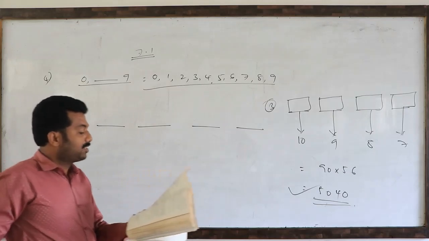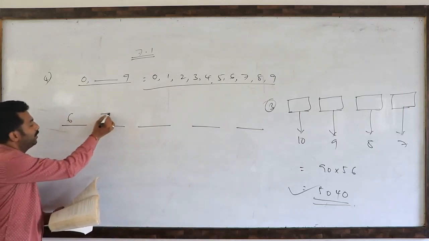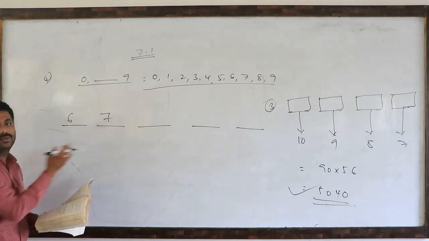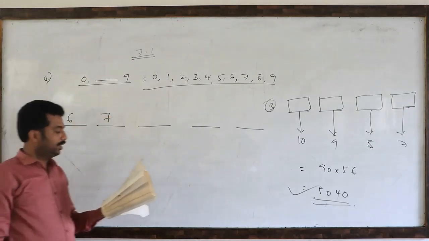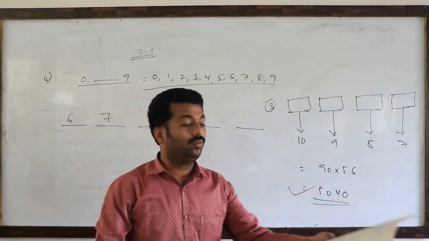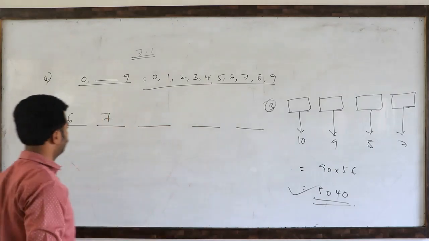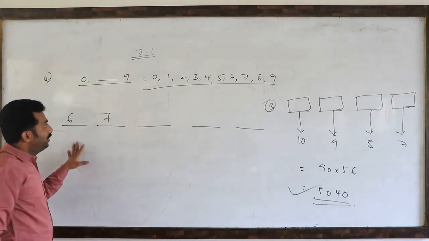If each number starts with 6, 7. Each number starts with 6, 7. Starts with means from the left only we have to take 6, 7, and no digit appears more than once, which means repetition of the digits is not allowed. What have they given?